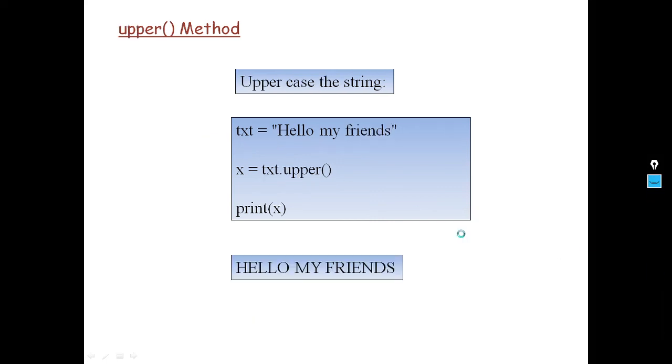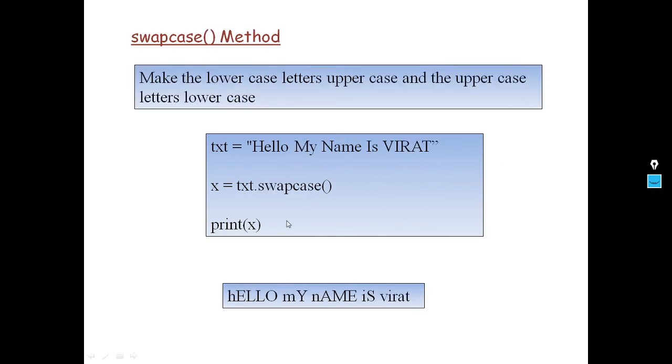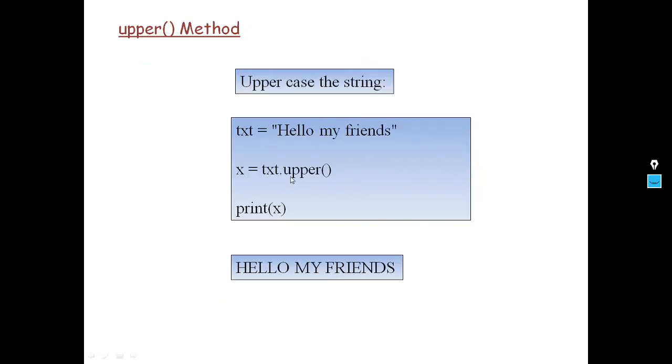The reverse of this is the upper method. We can convert all the characters of the string to uppercase format. So txt is equal to hello my world, and x is equal to txt.upper(). What it does is change all the letters to uppercase format. Look here, this is the output text. It converts all the characters into uppercase format.